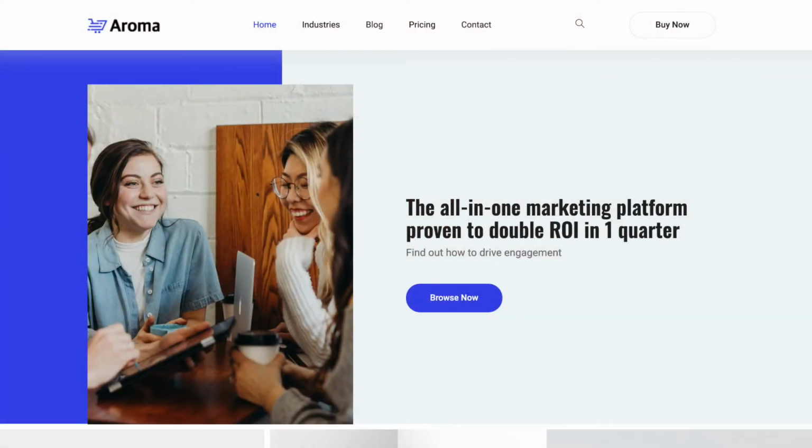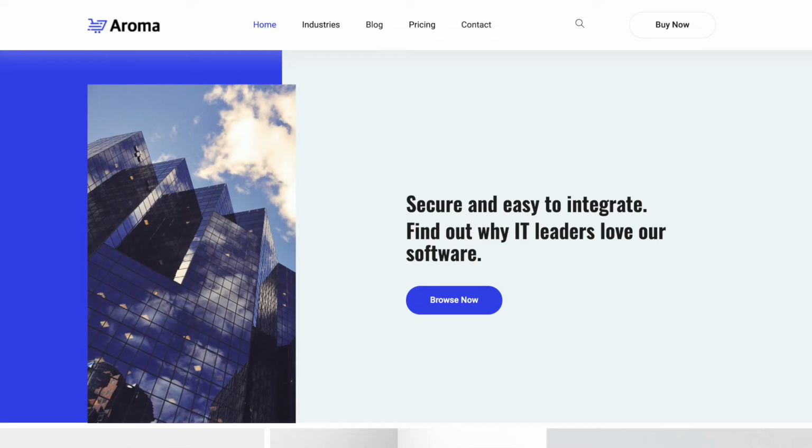Your headline is a good place to start. Let's say you provide marketing automation software. Your product is primarily targeted at marketers, but it requires a technical implementation, and so you often need to communicate with and convince the IT decision makers as well. Your headline for CMOs can be focused on your product's return on investment, the all-in-one marketing platform proven to double ROI in 1 quarter, while CTOs and technical leads can see secure and easy to integrate. Find out why IT leaders love our software.